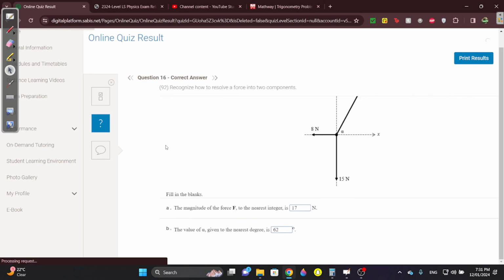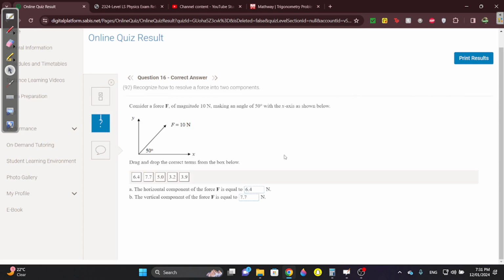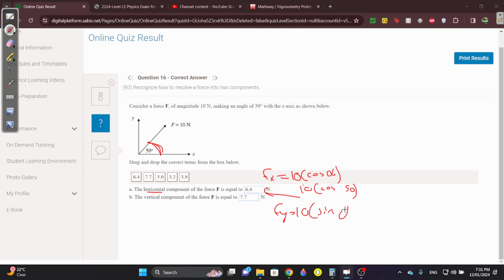Question 16. I think this one's the long one. No, this one's easy. Okay, the horizontal component, fx, it's always the force times cosine of the angle when the angle is given down, yeah? And you get 10 cosine 50, which is 6.4. And then for fy, it's going to be 10 sine 50, which is 7.7. Sorry for the handwriting, yeah?